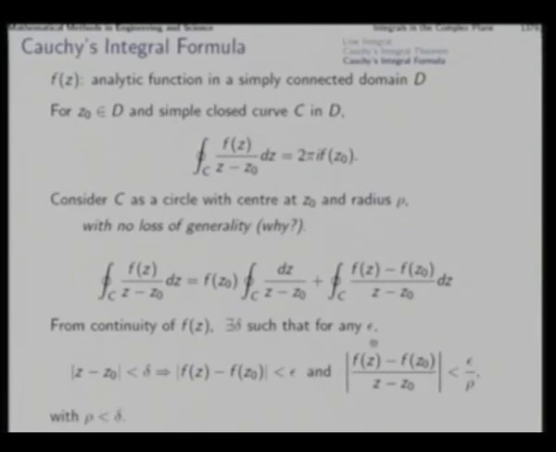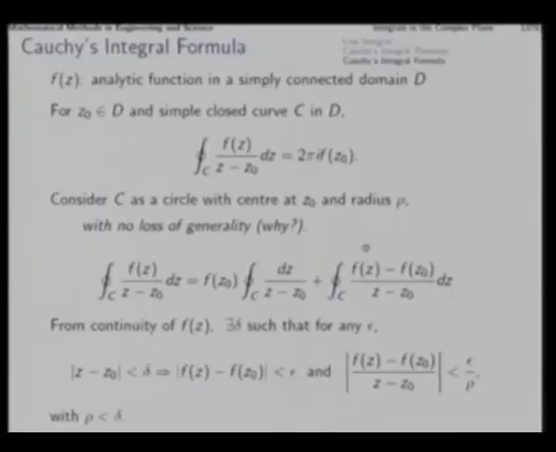this will be less than epsilon by rho, and then as we consider the upper bound of this, it will give us less than epsilon by rho into the length of the path, and the length of the path is 2 pi into radius, 2 pi rho.